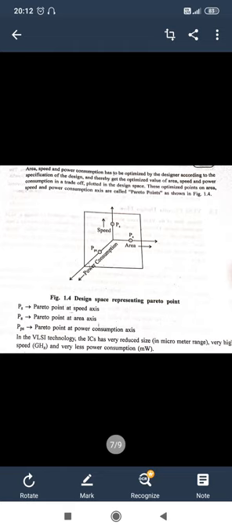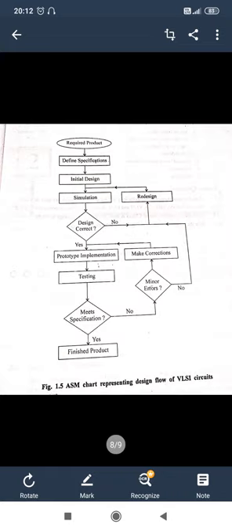So in respect to these three things, we have designed the particular VLSI circuits. When we talk about VLSI circuits, I have presented here the ASM chart of the VLSI design. The first thing is our required product, what the product requires, and according to that we take the design specifications from the market, and according to that our designer makes the design, and on the basis of this design, it designs the new electronic circuit according to these specifications, that is called the initial design.